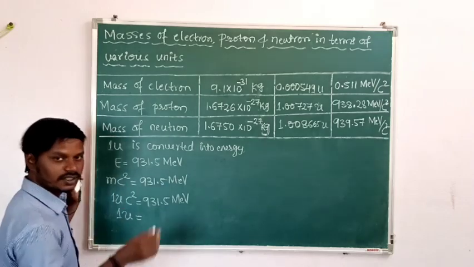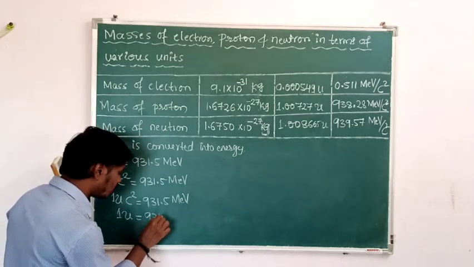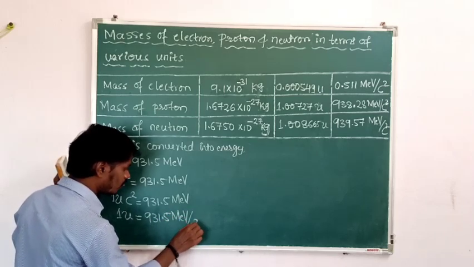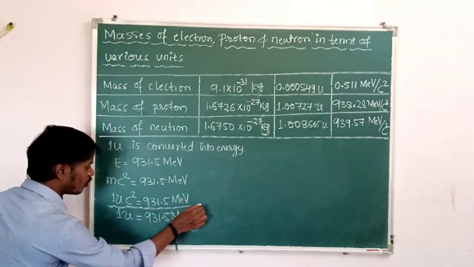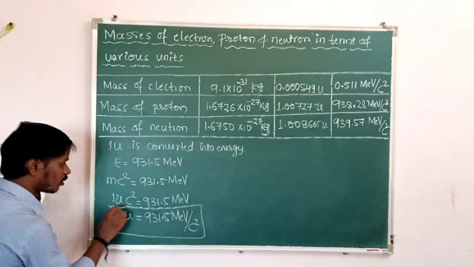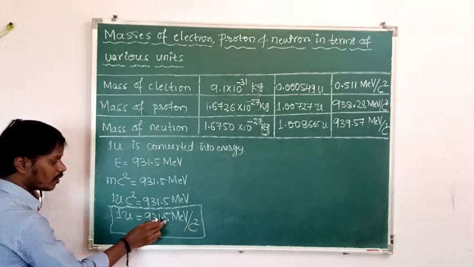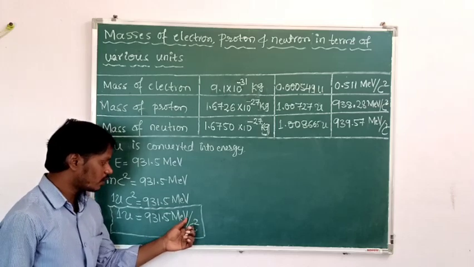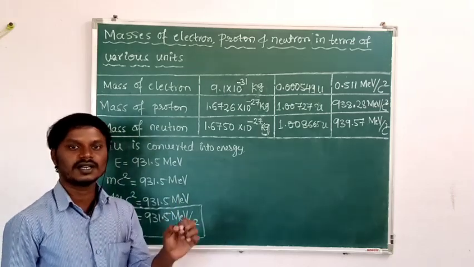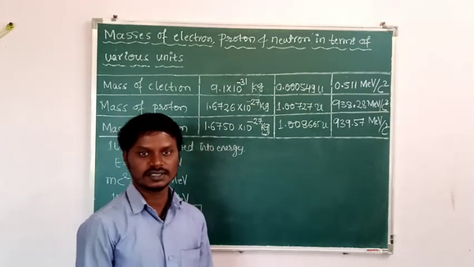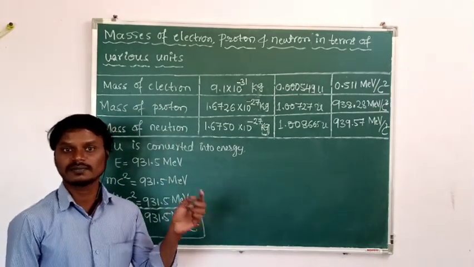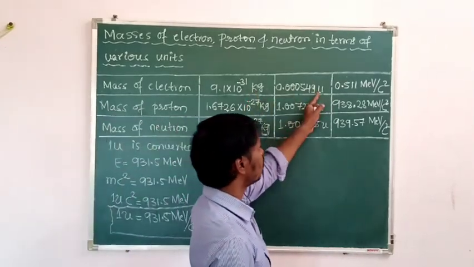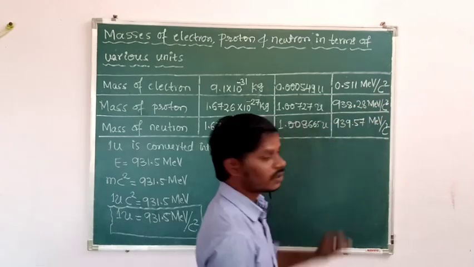Then one atomic mass unit is equal to, I will take this c square to the right hand side, that comes to the denominator, that is 931.5 million electron volt per c square. So one atomic mass unit in terms of million electron volt per c square is 931.5 million electron volt per c square, means the million electron volt per c square is also a unit of mass in atomic physics and nuclear physics. Then what are the various units of mass in atomic physics and nuclear physics? Those are kg, atomic mass unit, and million electron volt per c square.